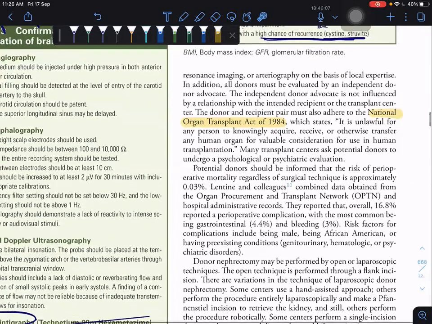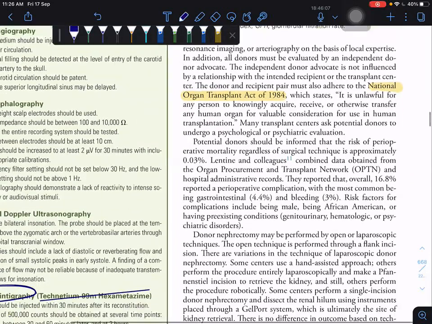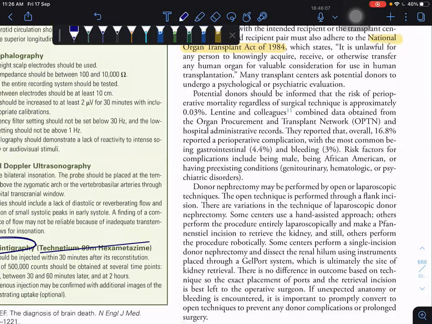And then, what is the most common complication seen in the donor? Very important, expected MCQ. It is GI, gastrointestinal complications. The risk factors for the complication are being male, being African American, or having pre-existing conditions. So GI is the most common complication.